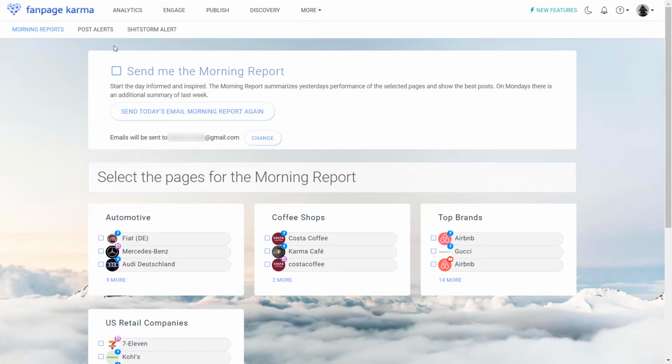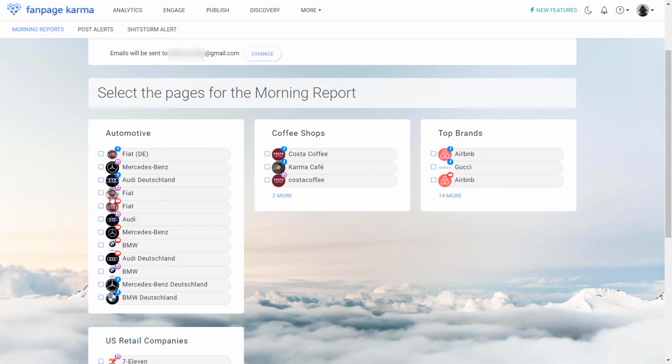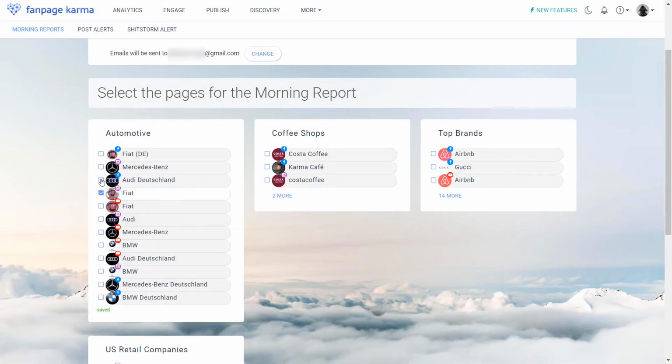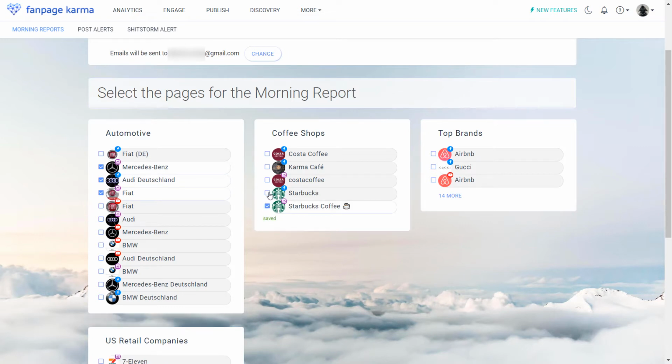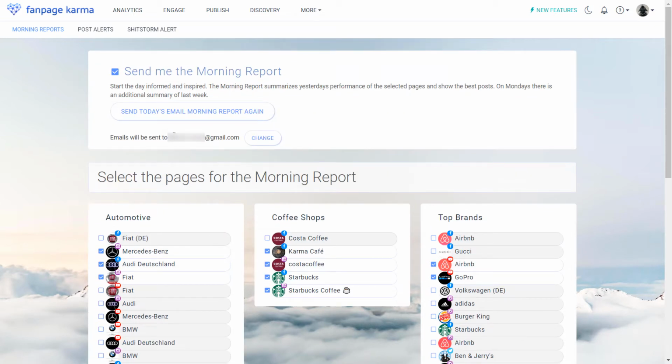To order it, you have to check this box up here, and then go to the dashboards down below and choose the social media profiles. You can choose an unlimited number of profiles of different networks. And tomorrow morning you get your review to this email address up here. If this is not the right one, you can change it by clicking on this button.